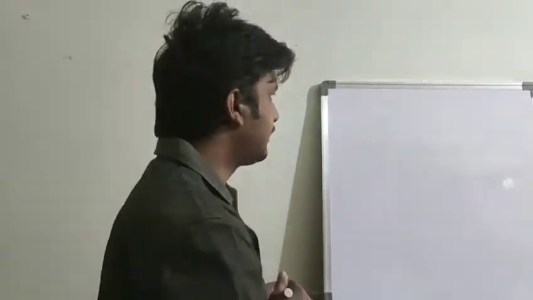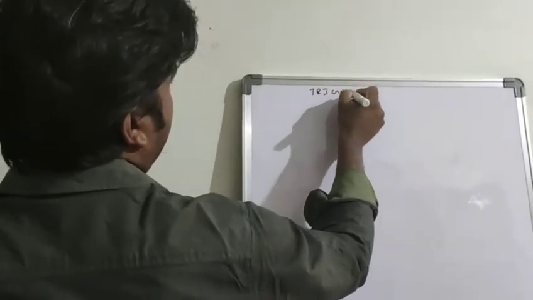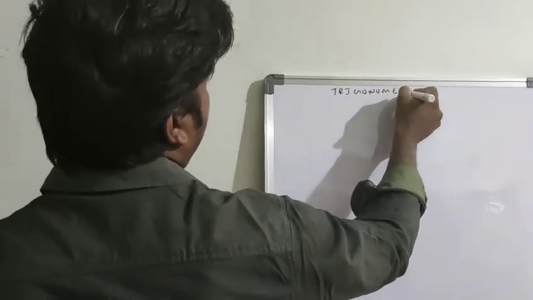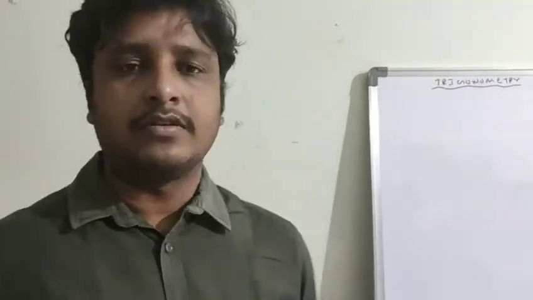So today we are going to discuss triangles and their measurements by using an important branch of mathematics. It's called trigonometry. Trigonometry is a branch of mathematics which measures the angles and sides of triangles.